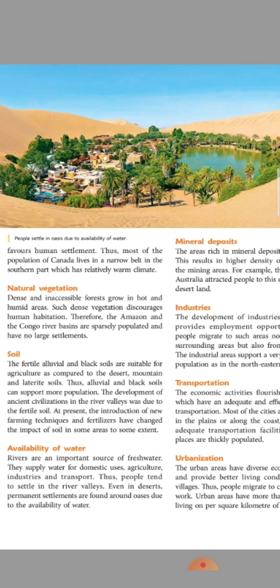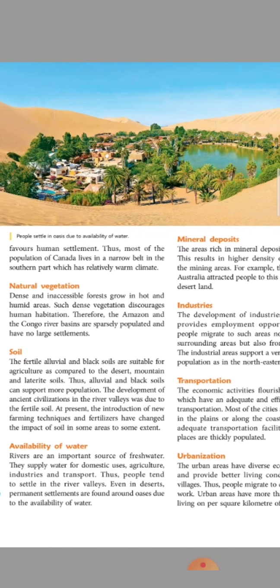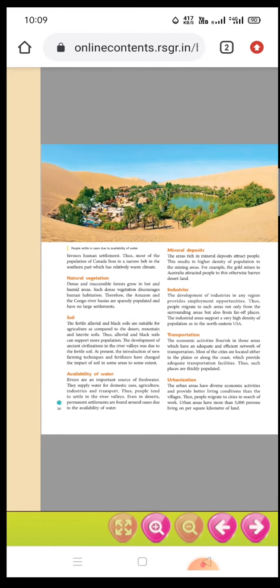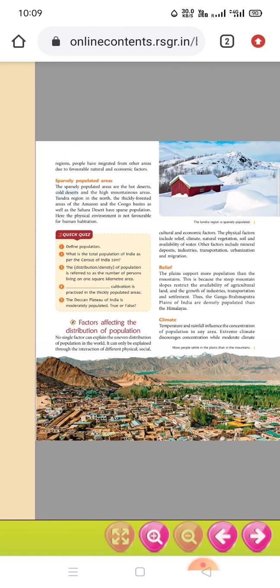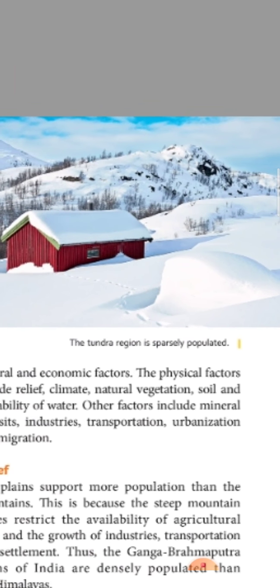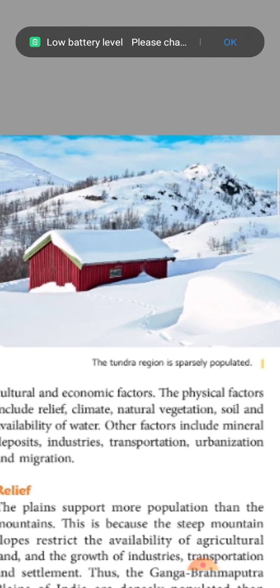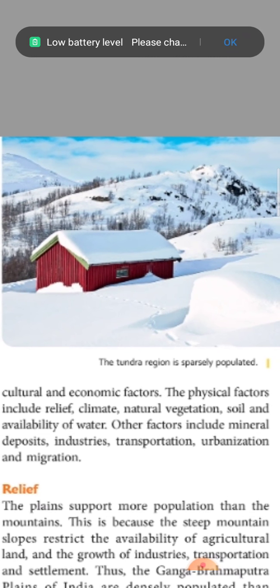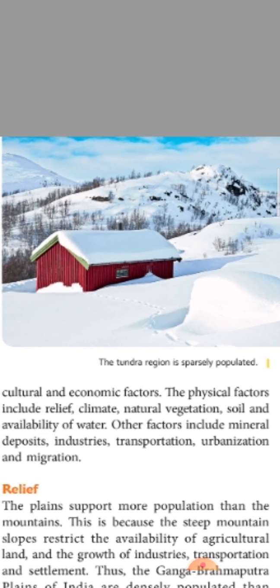Okay, dear children, in this lesson what we have learned is population explosion. Which country is first? China is first. India is going to be first. India is in the second place. Now here you see, this is the cold region. Would anyone like to be here? We would like to go to this place, but we should not like to be in this place always. So we should not settle in this place.